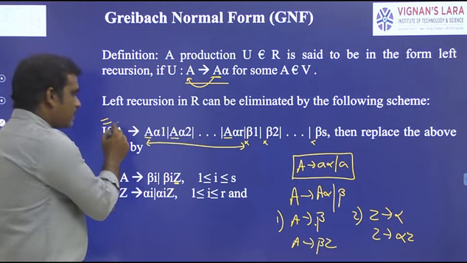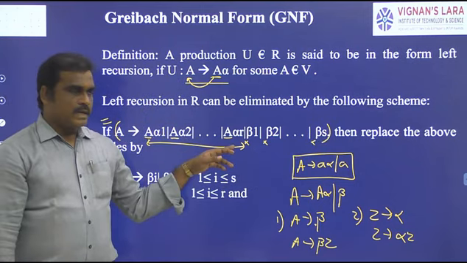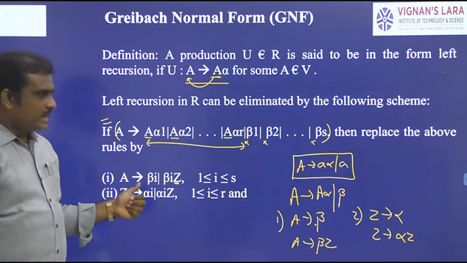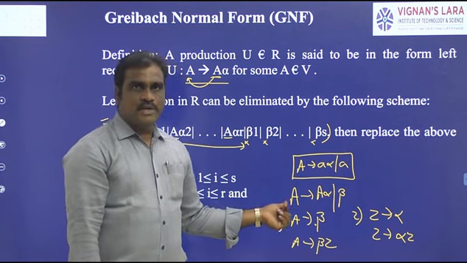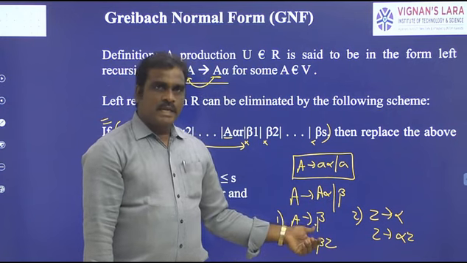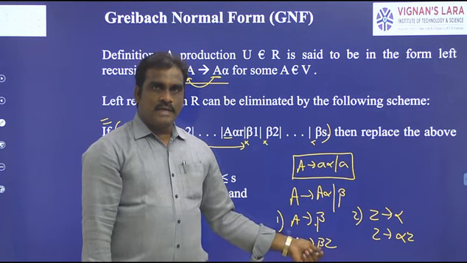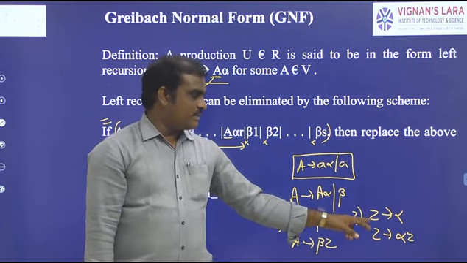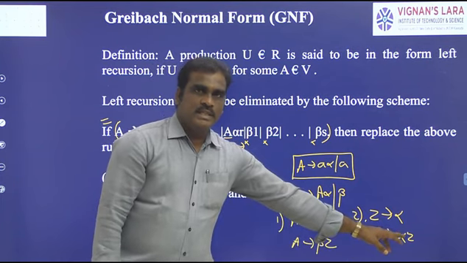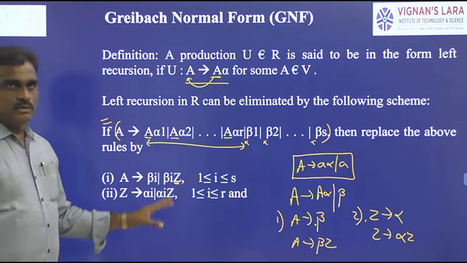Suppose the production is of the form A2, A alpha 1, A alpha 2, A alpha R, and beta 1, beta 2, so on, beta S. Then it is replaced like this. In simple way, the production is A2, A alpha or beta. First write A2 beta. Next write the same production, add one new variable, that is Z. Now define the new variable Z. What is Z? Z means nothing but alpha. In the second step, the same production add with the same symbol, that is Z. So this is the solution.